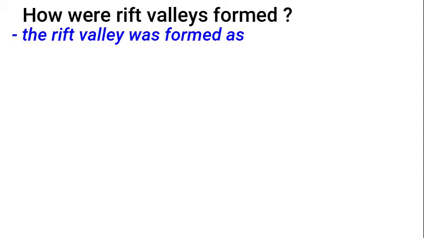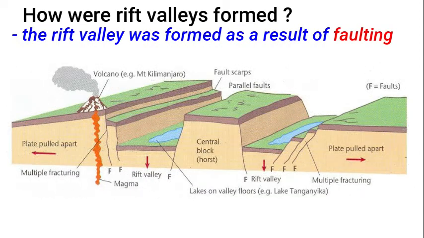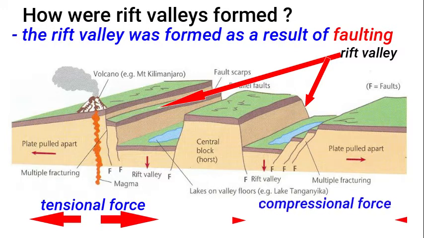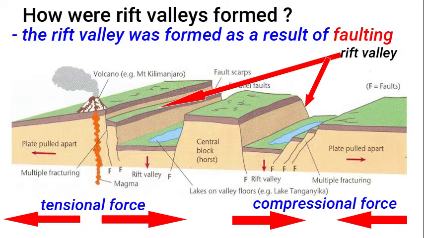Then, how was this Rift Valley formed? The Rift Valley was formed as a result of faulting. We looked at faulting. The way block mountains are formed is the way the Rift Valley was also formed. And the forces remain the same, the tensional force and the compression force. Those were the forces responsible for the formation of Rift Valleys and all the relief features.